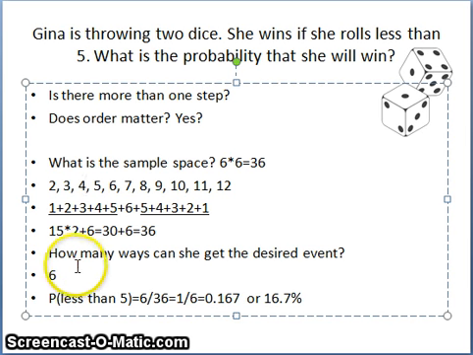So how many ways can I get the desired event? The desired event is less than 5. Less than 5 is 1, 2, and 3. There was 1 way to get a 2, 2 ways to get a 3, 3 ways to get a 4. A sum of 2, 3, or 4 are all less than 5, so that's how many ways to get the desired event, 6. So the probability is 6, the number of ways I could get the desired event, divided by 36, the total number of rolls I could get, which is 1 out of 6, or 0.167, or 16.7%.